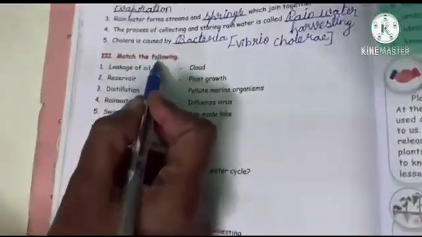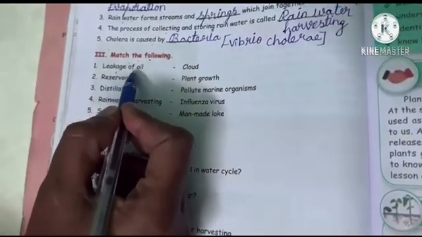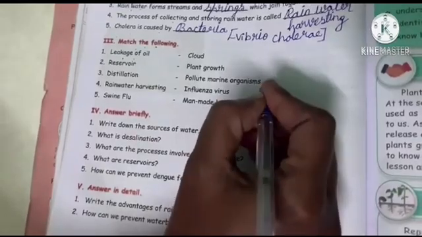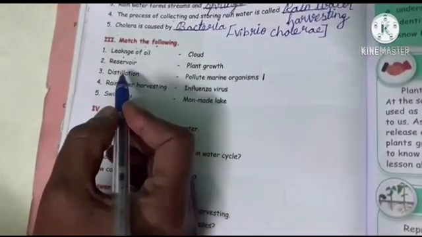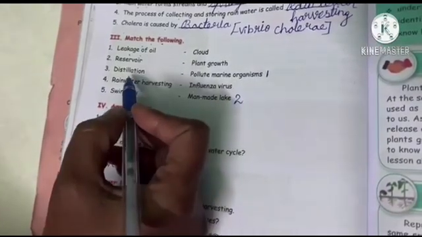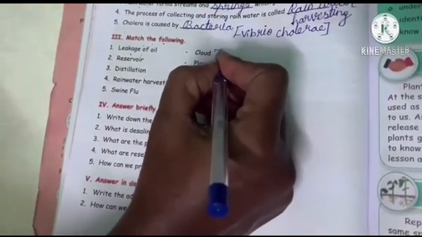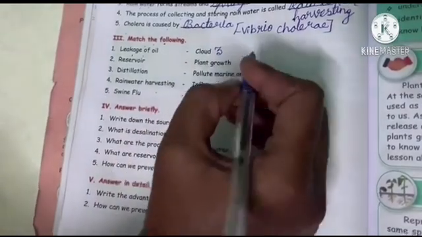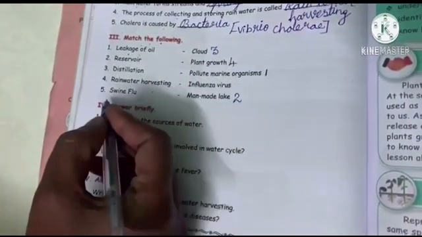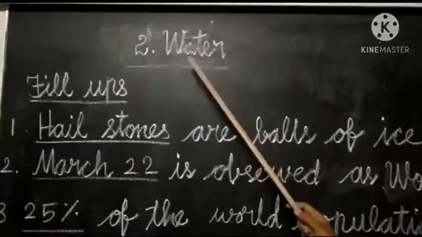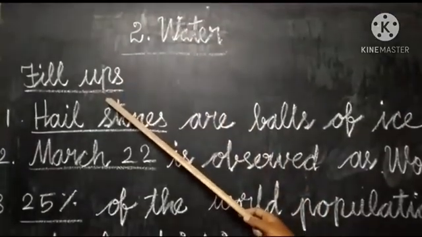Third, match the following. Leakage of oil. What is the answer, student? Pollute marine organisms. Reservoir, man-made lake. Distillation, cloud. Rainwater harvesting, plant growth. Swine flu, influenza virus.